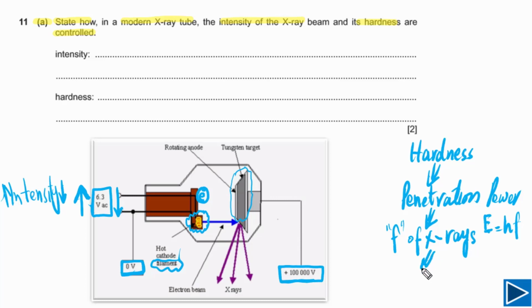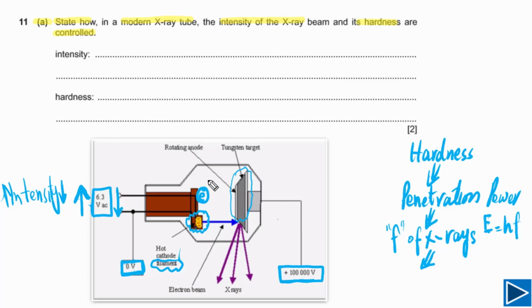Now the question is how we can give more energy to X-rays, means how we can produce more energetic X-ray photons, and that depends on the acceleration of electrons emitted from the filament. If we apply higher voltage between cathode and anode, as you can see here, this is the potential difference between cathode and anode. If this potential difference is greater, then these electrons will gain higher kinetic energy, means the speed will be higher.